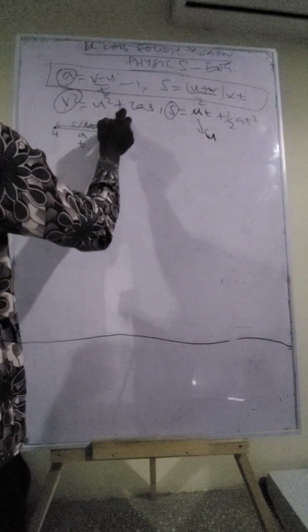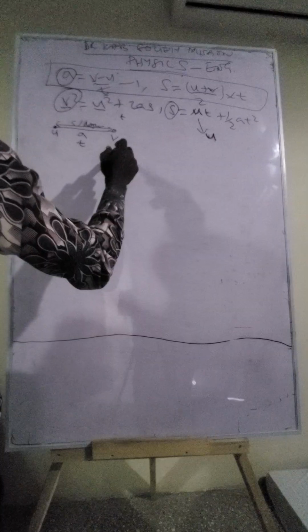This equation becomes important when you are only given the starting velocity, and when we are not given time, but we are given the final and the initial velocity. So what you do is that you listen to the question. If the question says a car starts from a point A, moves with initial velocity this, remember that velocity is also equal to distance over time. So if it's moving with a velocity of 2 meters per second, then when it goes 2 meters, the time that would have elapsed is 1 second. If it goes 4, it's 2 seconds. So that principle should also be at the back of your mind. Try to picture it like that.